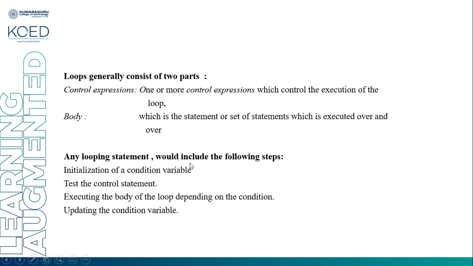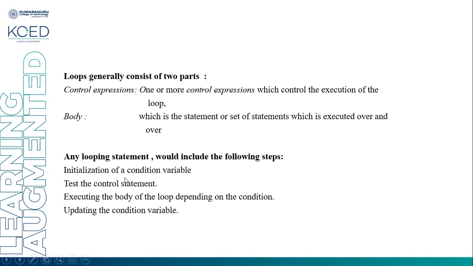Any looping statement should include the following steps: initialization of a condition variable, test the control statement, executing the body of the loop depending on the condition, updating the condition variable. So first, the condition variable is to be initialized. Second, test the control statement; a condition is tested here. Then the body of the loop will get executed. Then updating the condition variable, that means increment or decrement of the condition variable.